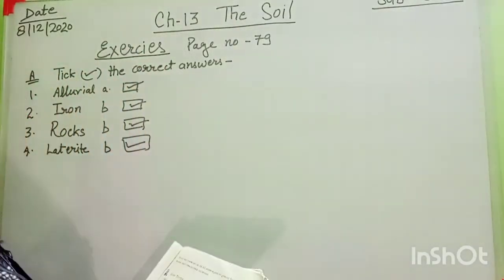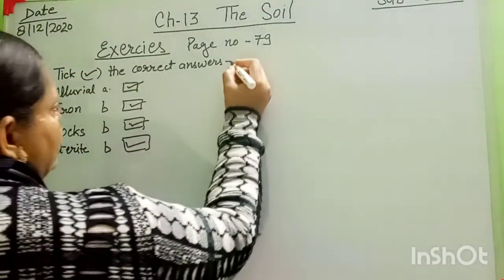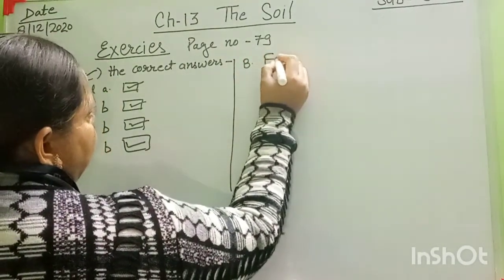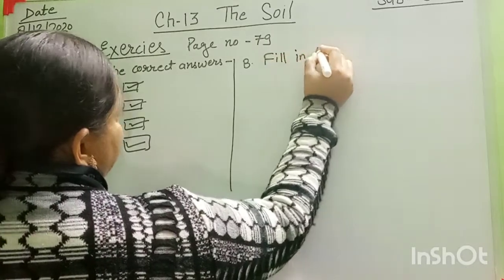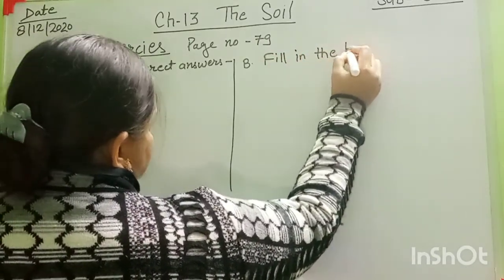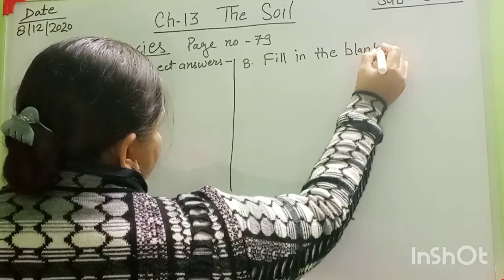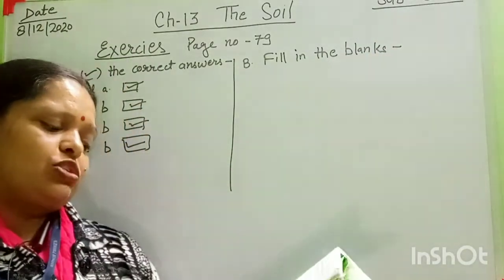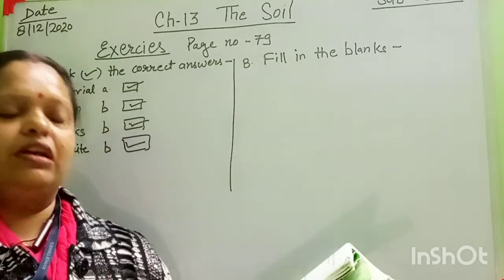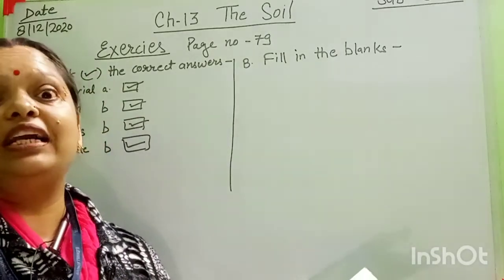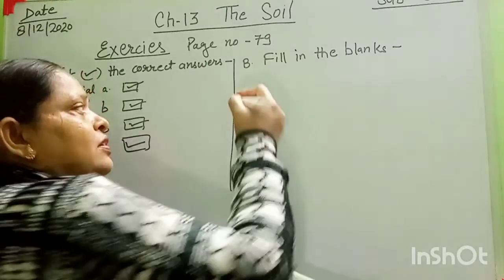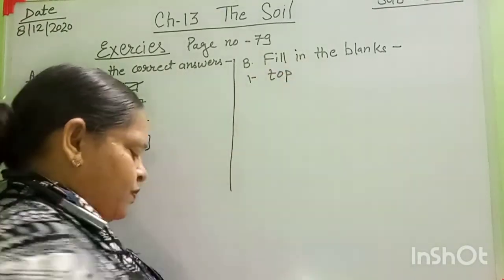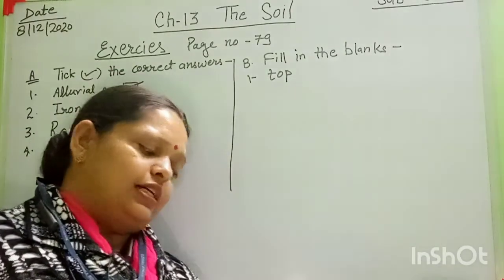Then after that, question number B part. B part is here. That is fill in the blanks. Okay, fill in the blanks. According to the first sentence, the soil is the dash layer of the earth. Soil, it is the top layer, na? Your right answer is here, top. Okay, top layer of the earth.